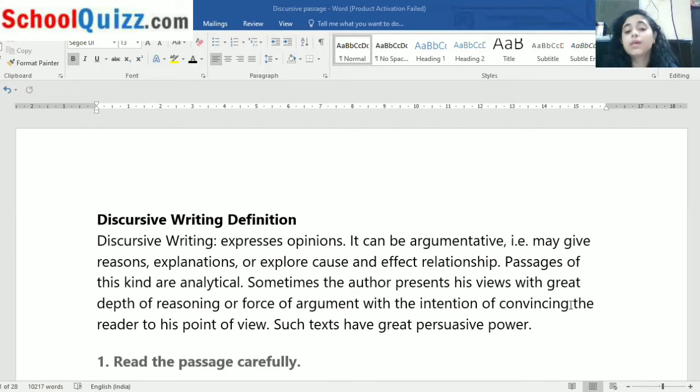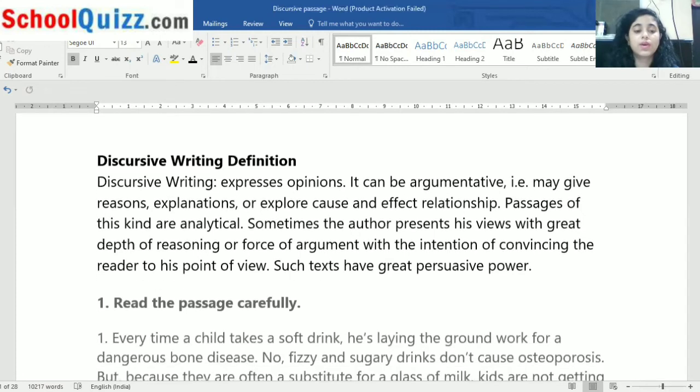Sometimes the author presents his view with great depth of reasoning or force of argument with the intention of convincing the reader to his point of view. Such texts have great persuasive power. Persuasive means convincing, you can say convincing power. So I hope I'm clear with the definition of discursive writing. Now we'll move on to the passage.